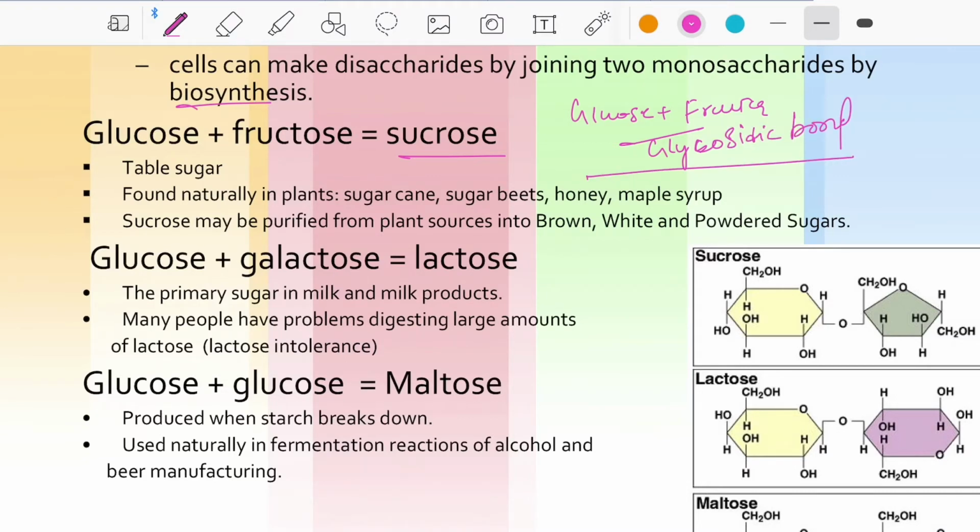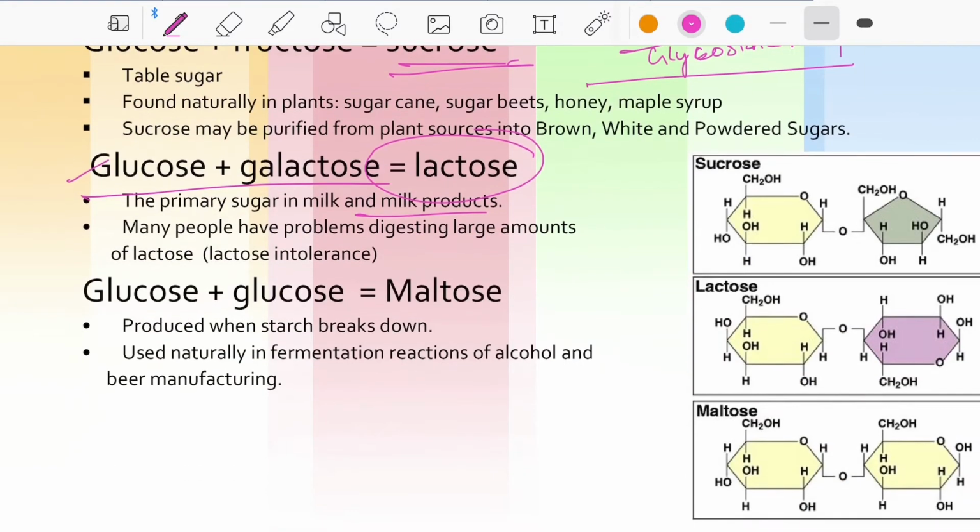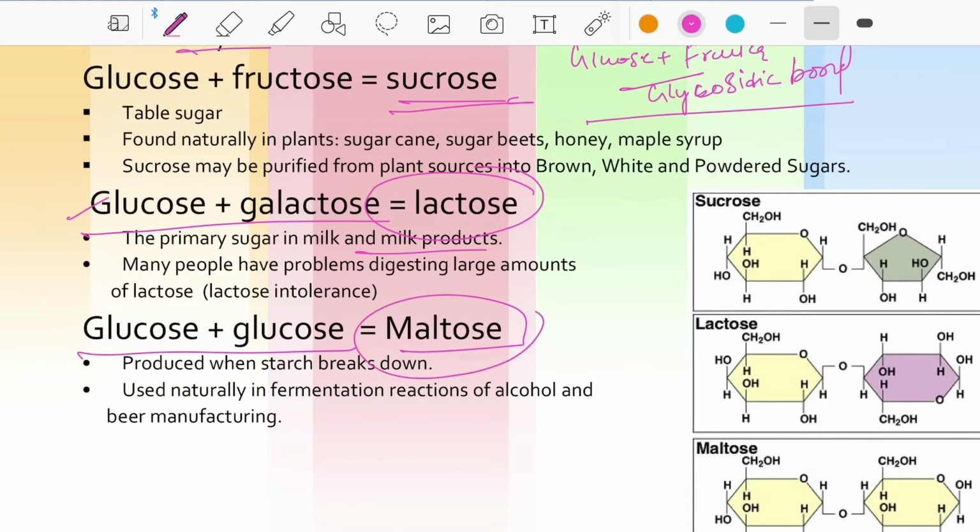It can be a 1,4 linkage or something like that. Sucrose is the table sugar we use mostly in many things. Glucose plus galactose is lactose, the milk sugar found in milk products. Glucose plus glucose is maltose.